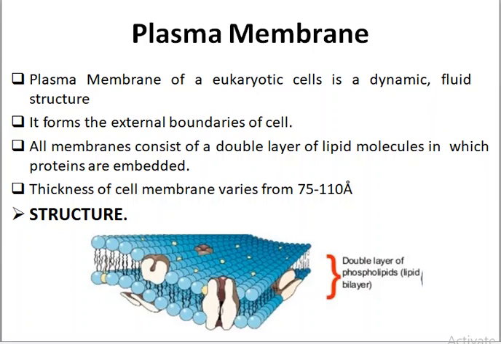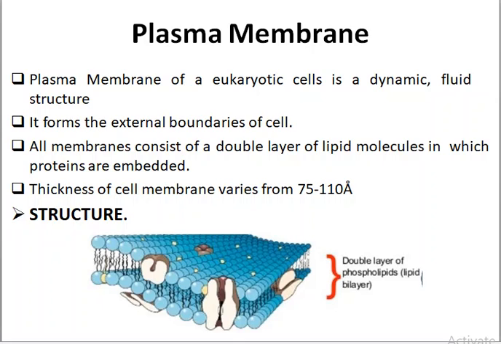It is fluid in structure based upon the lipid composition it contains. This allows the biological membrane to be mobile in nature, and it is described as a fluid structure. It forms the external boundaries of the cell, and all membranes consist of a double layer of lipid molecules. The lipid molecules are arranged in two layers, with the phosphate groups projecting towards the external environment as well as the internal intracytosolic compartment. In between these phospholipids, proteins are embedded in the biological membrane.